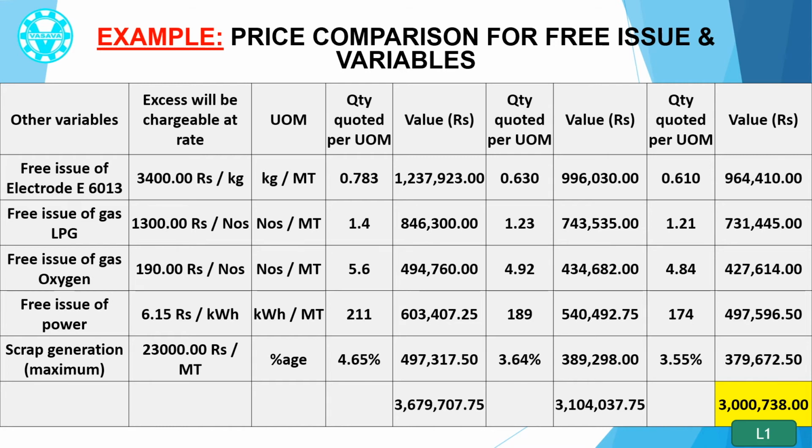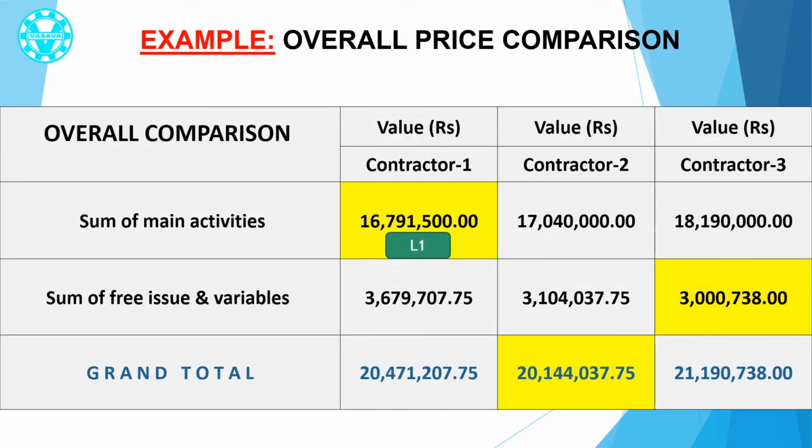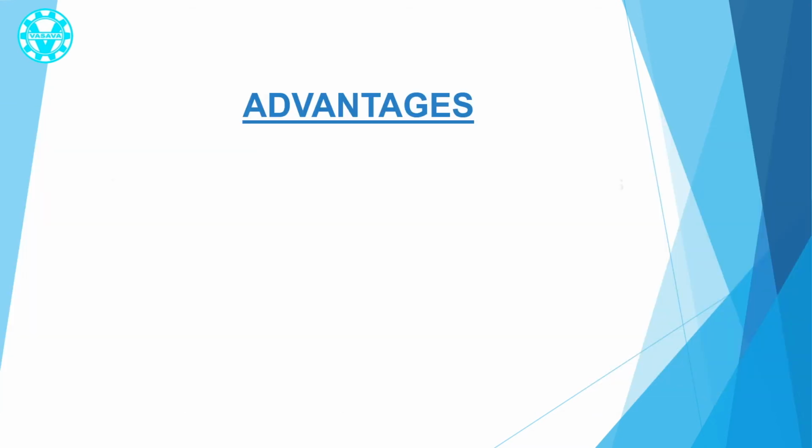Here the lowest bidder becomes Contractor 3. Now see, the total value in this case comes lowest for Contractor 2. In the earlier case, Contractor 1 and Contractor 3 were the lowest bidders. Of course the first methodology was also correct, because the consumables were in the scope of the contractor. Now let us come to the point. What are the advantages of the latter case? We don't deny that the first methodology was not wrong.